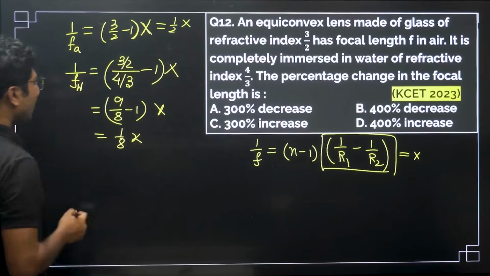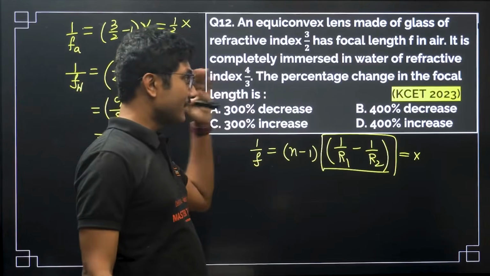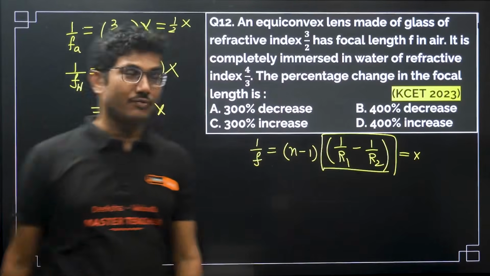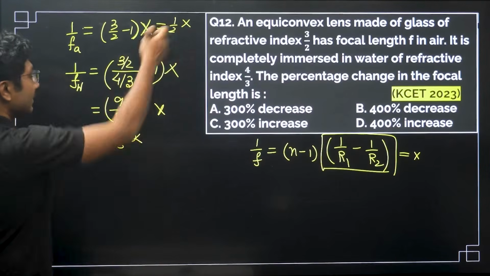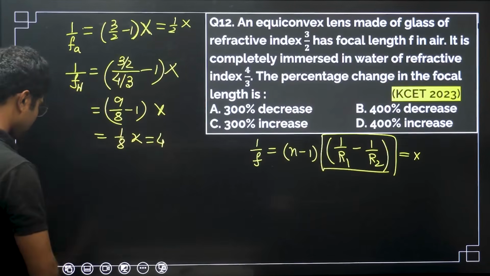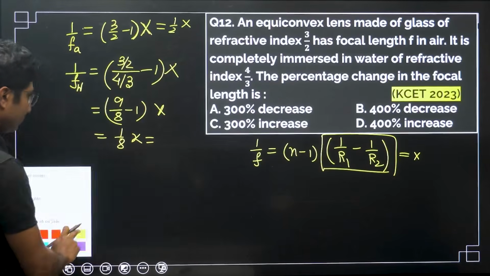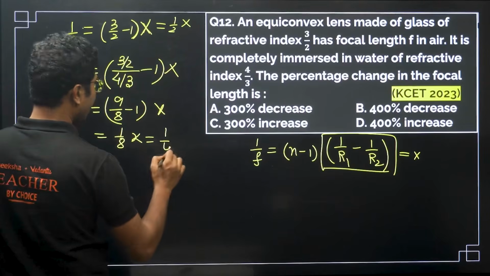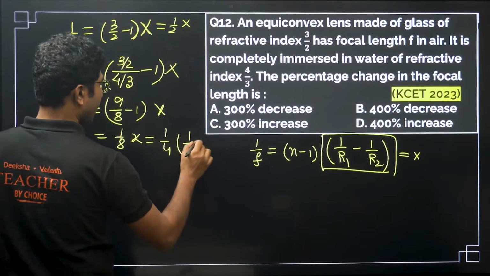Now they have not asked for the ratio, they have asked for the percentage change in the focal length. Before finding that, you can see this is 1/4 into half x.